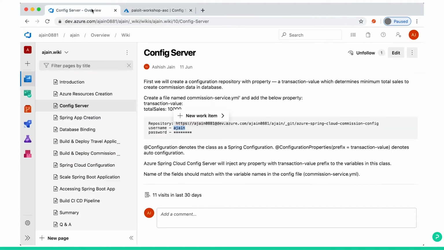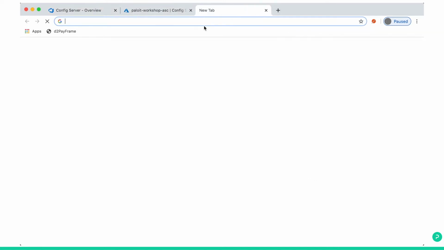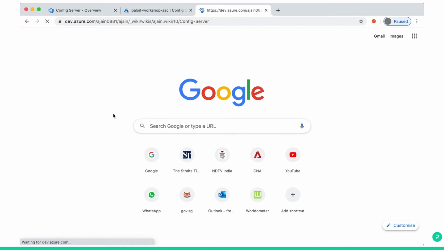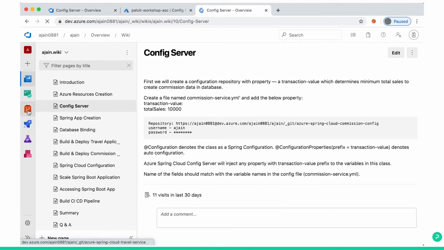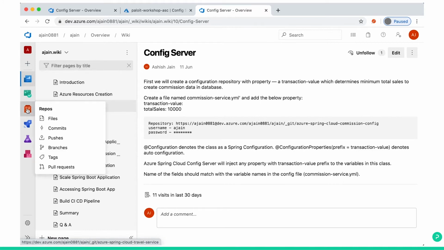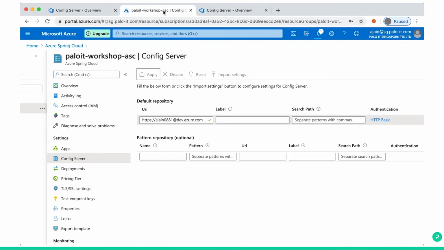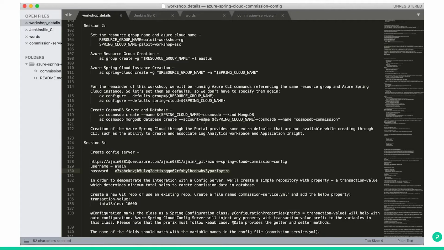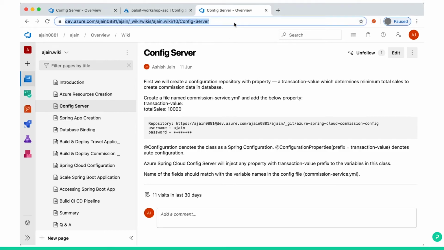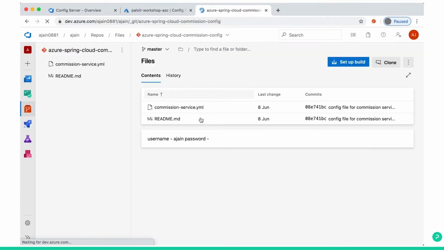Meanwhile, I'll show you the repository also. So this configuration Git repository looks like this.